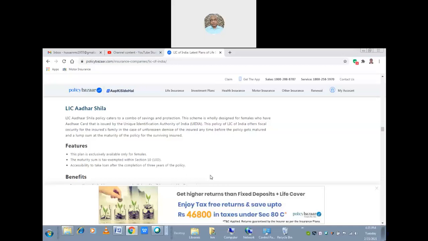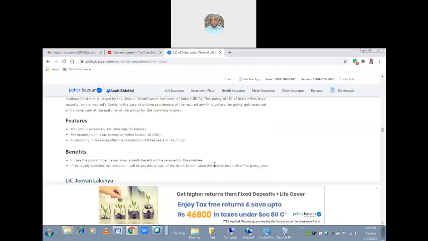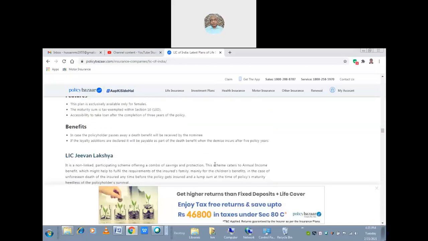As far as the features are concerned, the plan is exclusively available only for females. This Aadhar Sheela is for those who have the Aadhar card. And the maturity sum is tax exempted under Section 10(10D). There is a tax exemption. But now I believe somebody told me that the tax exemption is removed. Is it? Sir, I don't know. No, no. Many people are spreading fake news that they removed the slab in the new financial policy.